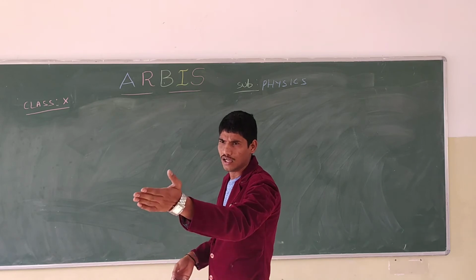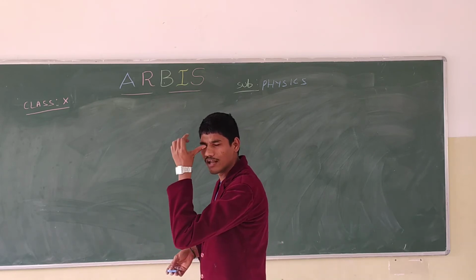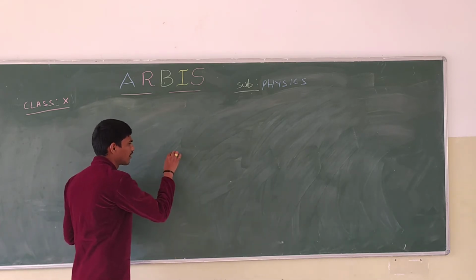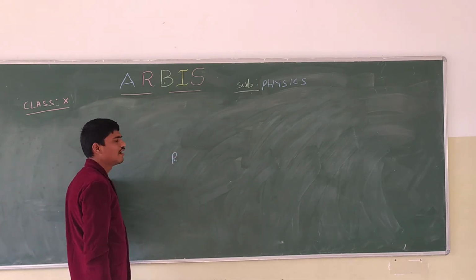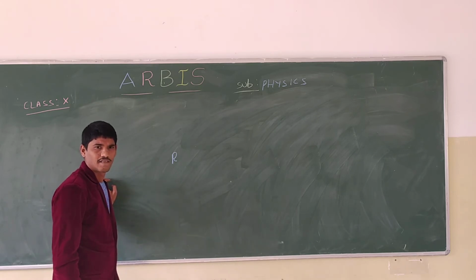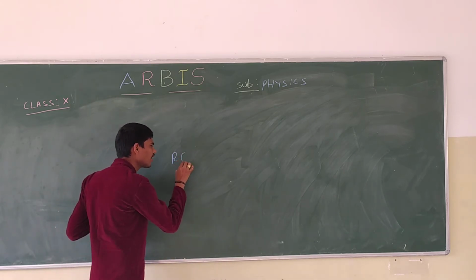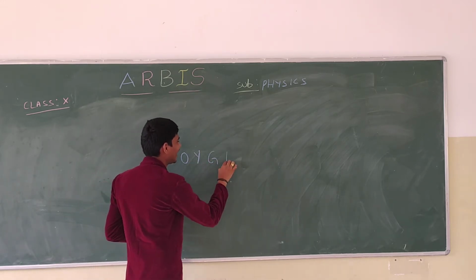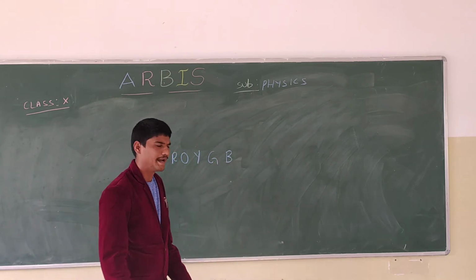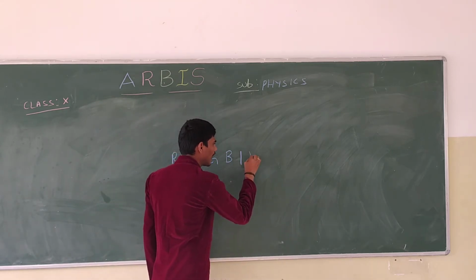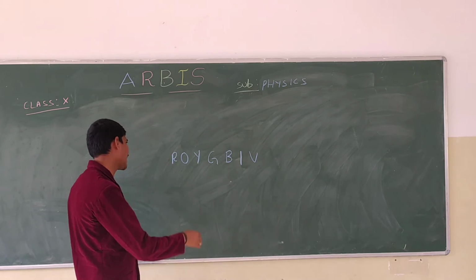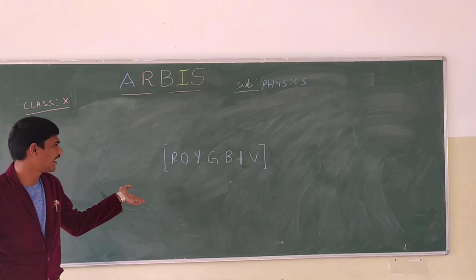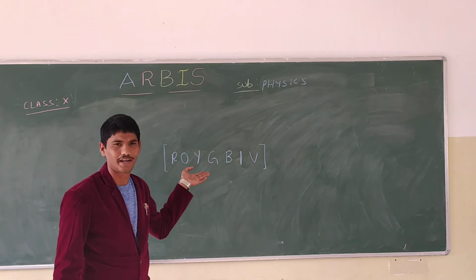So let me tell what colors we will get, that is VIBGYOR. The colors we will write to understand very easily. I am going to write them in reverse order: red, orange, yellow, green, blue, indigo and violet.